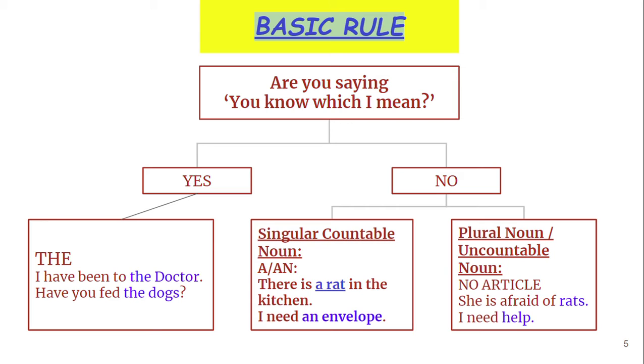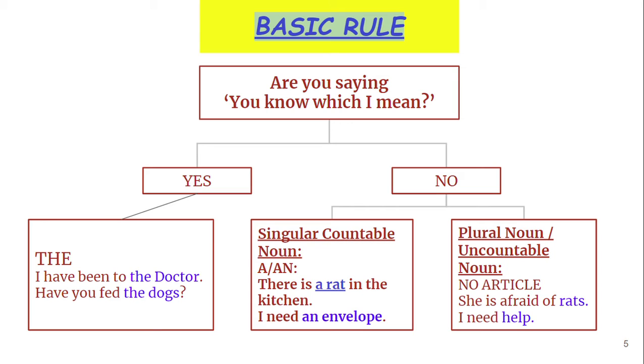After this, we have to ask another question: is it singular or plural? Book is singular, right? Singular means we can use an indefinite article. If it is plural, we don't need to use an article. If it is an uncountable noun, again we don't need to use an article. So book is a singular countable noun.